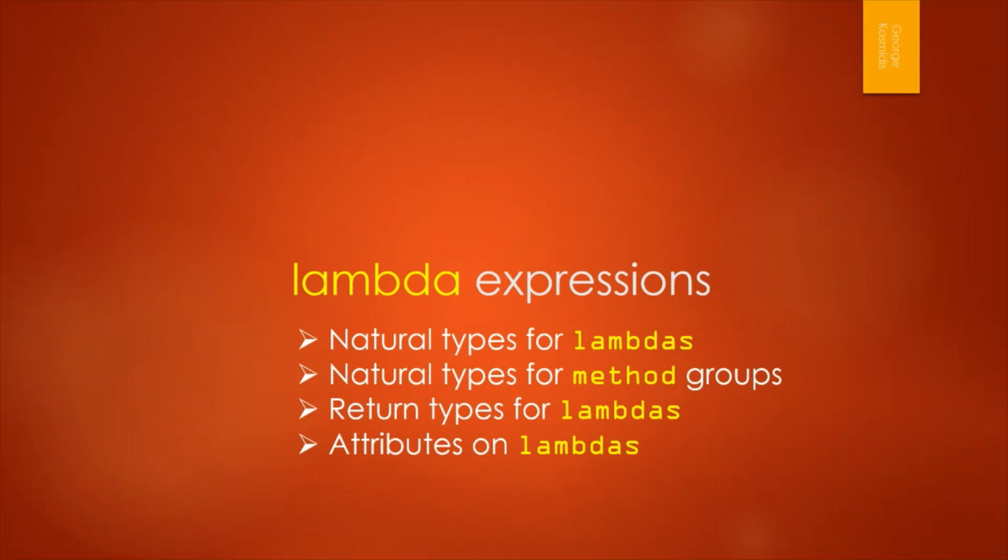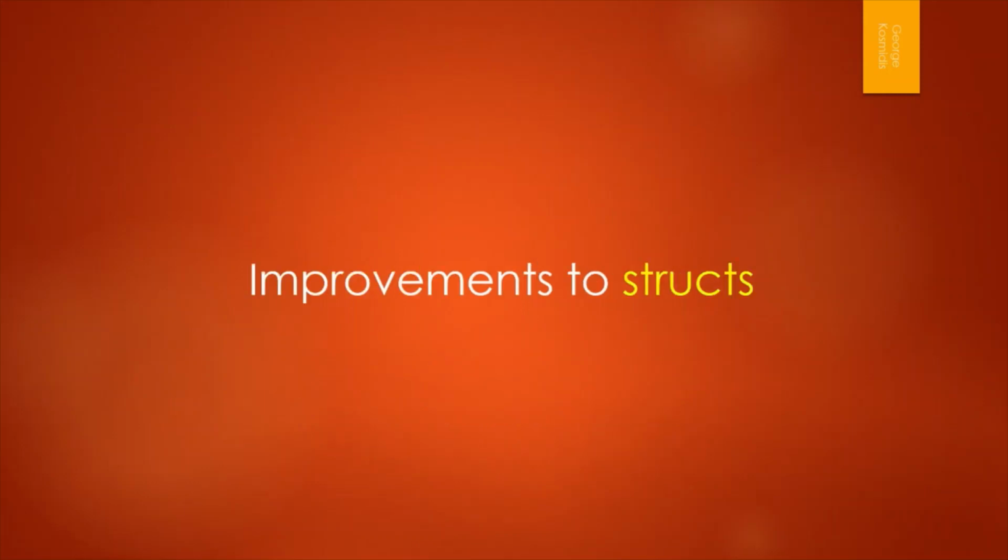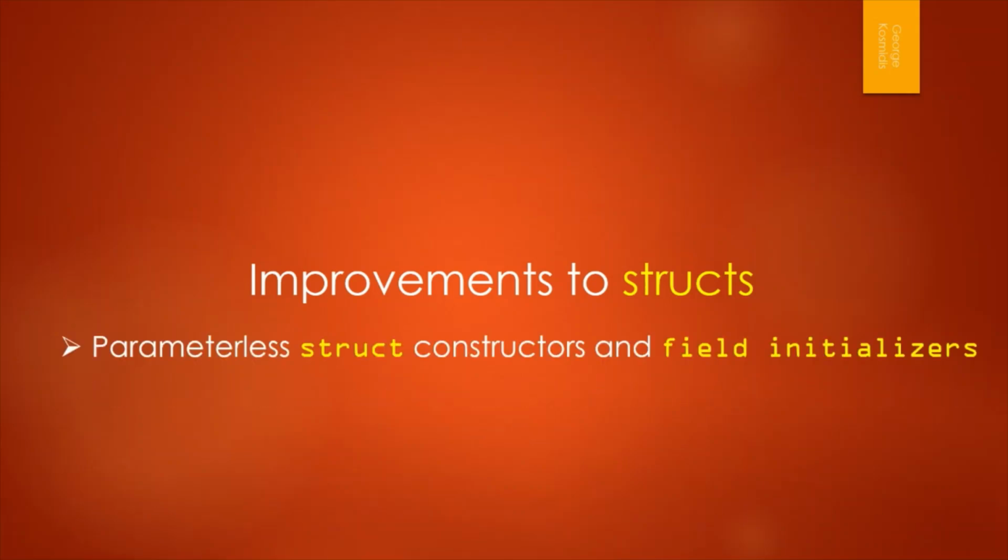We're done with lambdas. Let's see what improvements are to structs. And here there are a few things we might spend one or two minutes more. One, parameterless struct constructors and field initializers. We'll see that later, but we didn't have parameterless struct constructors because there was already one defined during compile time and we couldn't override it. This is not the case anymore.